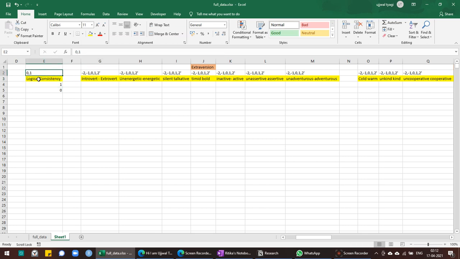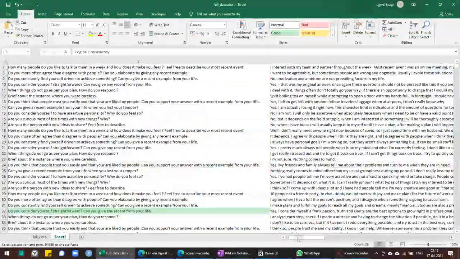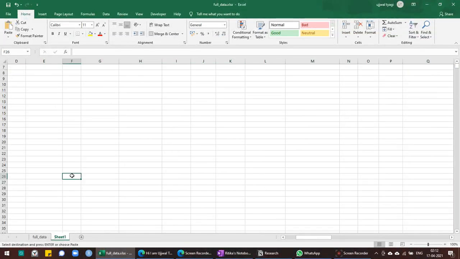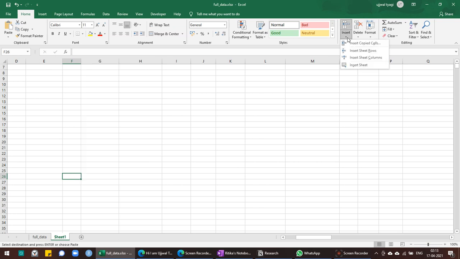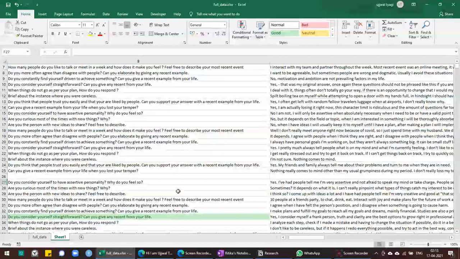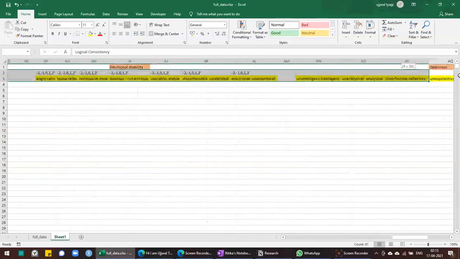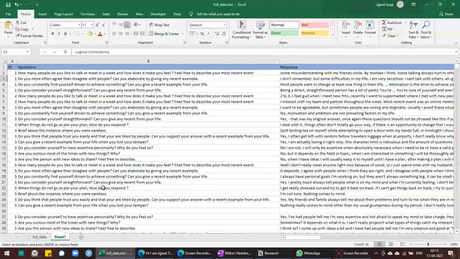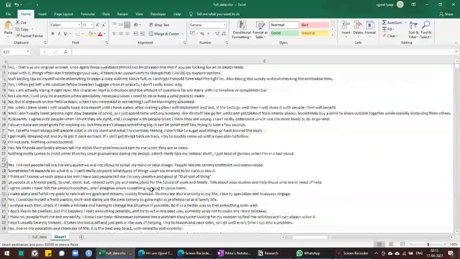So what you can do is copy this and create a row somewhere. Insert a row, create this empty row, and then copy this and paste it in the empty row. So now we can interpret it.